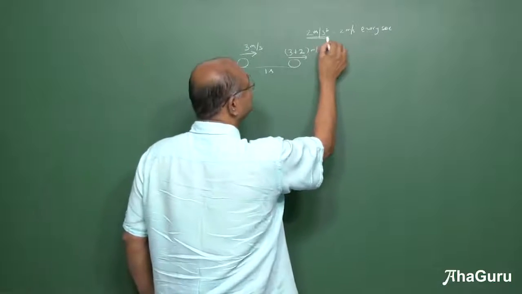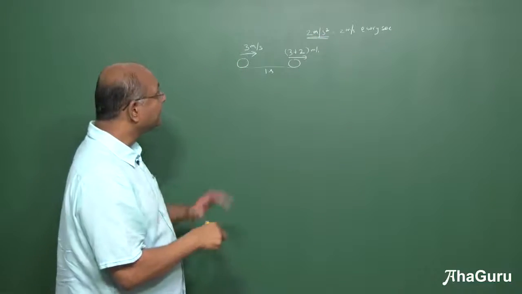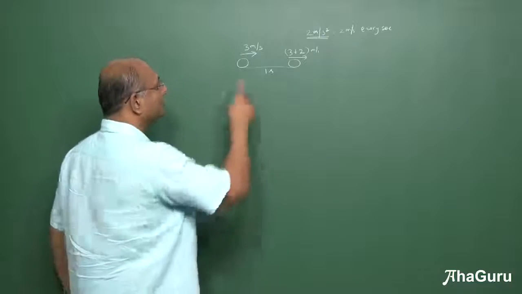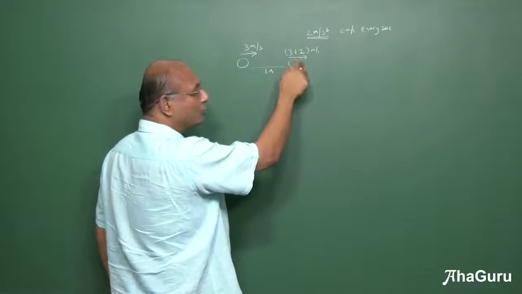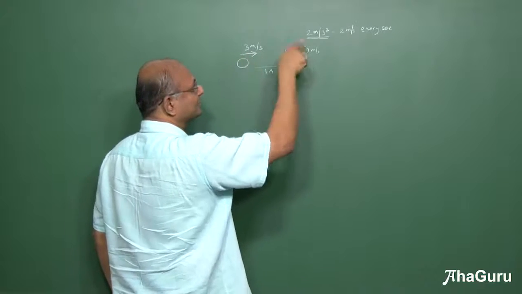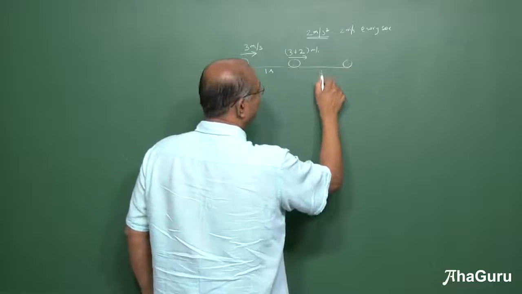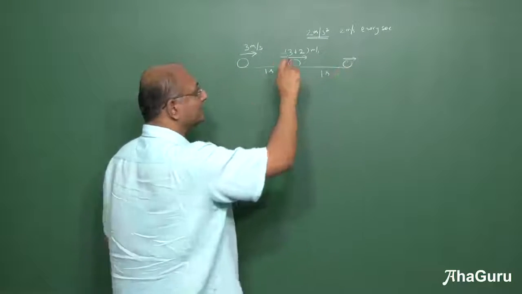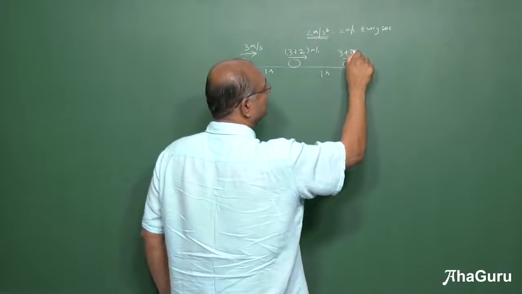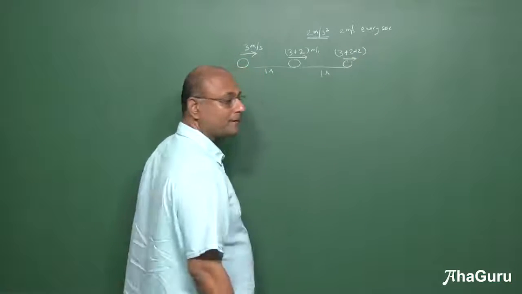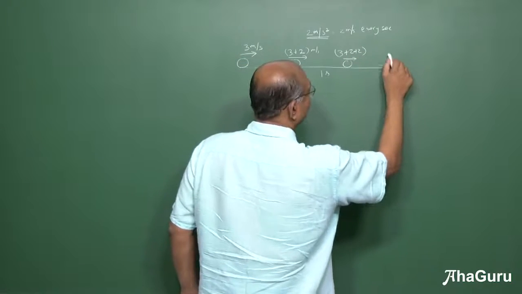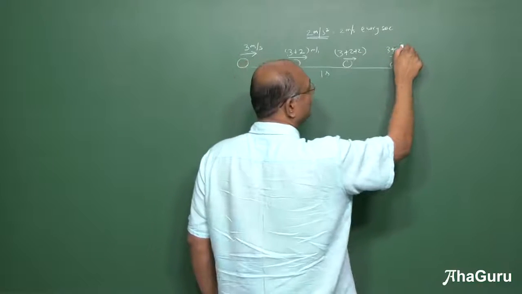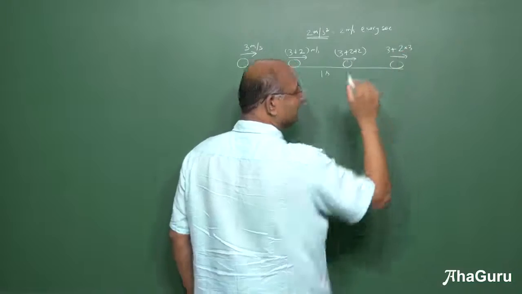2 meters per second square means every second your velocity increases by 2 meters per second. So first second the velocity increased by 2, but originally it was 3 plus 2. 1 more second later, first second, second second. So in 2 seconds its velocity has become 3 plus 2 plus 2. Third second, 3 plus 2 plus 2 plus 2, which I will write as 2 into 3.